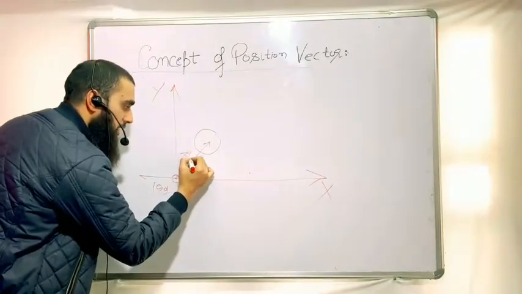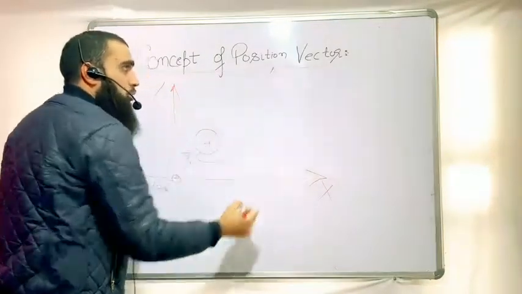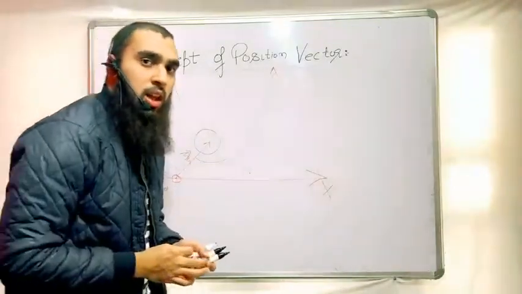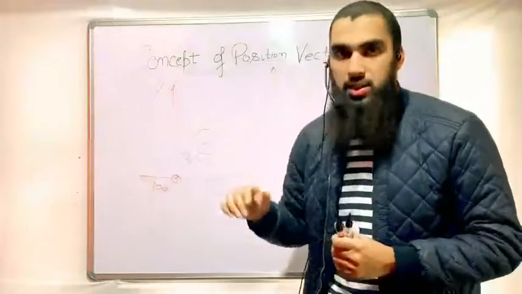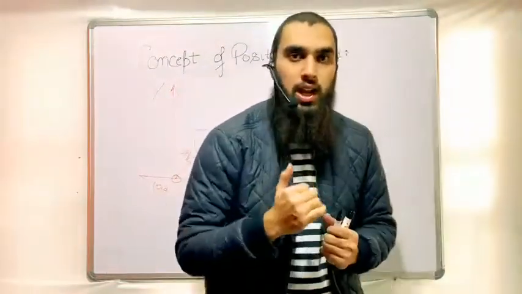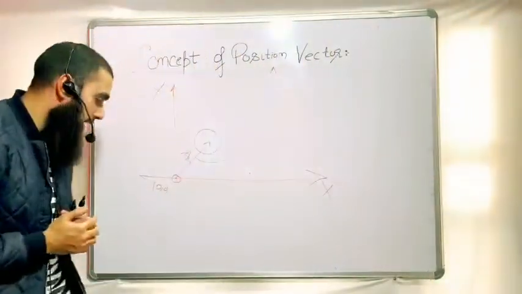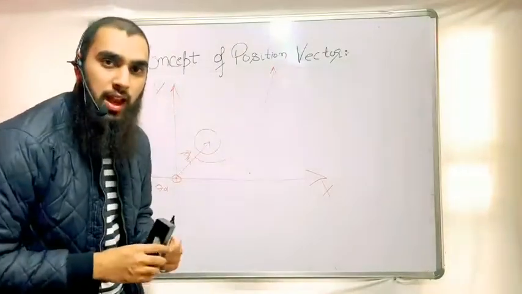Suppose I give it the name R1. So position vector simply means a vector which we use to locate any body with respect to the Cartesian coordinate system. Now I'm coming to the very first topic of mechanics, that's called distance and displacement.